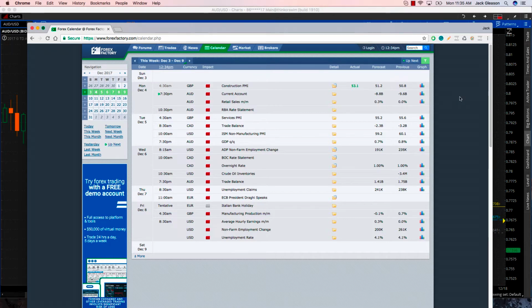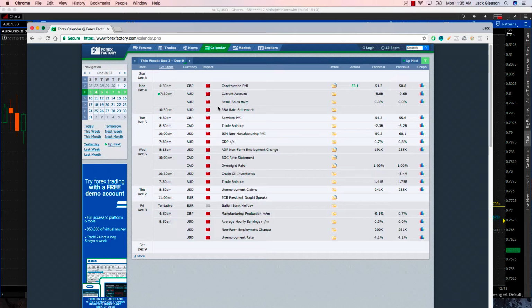Let's take a look at the news events that we have coming up on Monday. So on Monday at 7:30 p.m. we're going to have the current account retail sales for the Australian dollar. And then at 10:30 we're going to have the RBA rate statement. So Monday is going to be an active day for the Australian dollar.